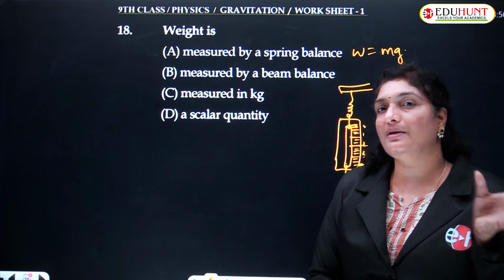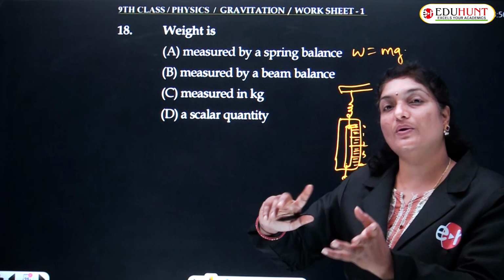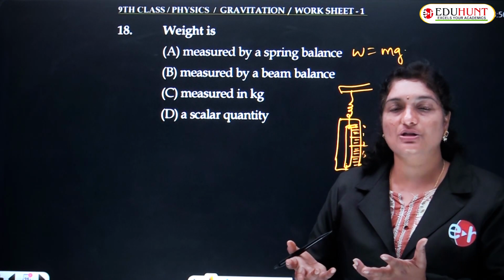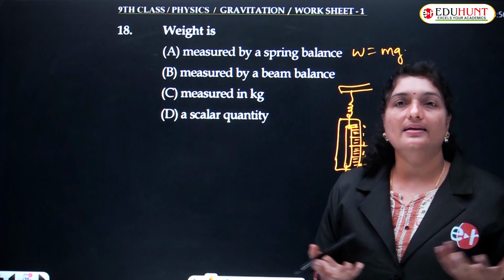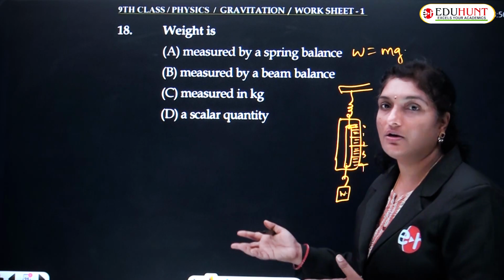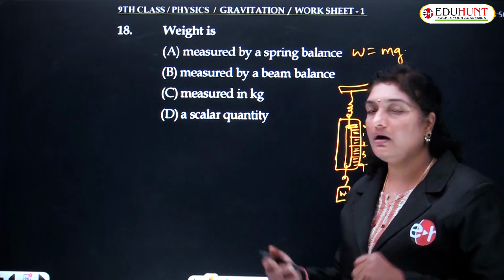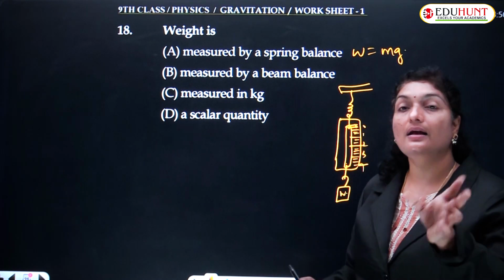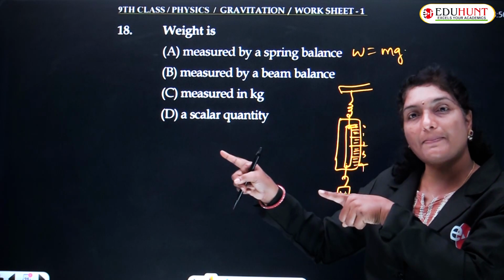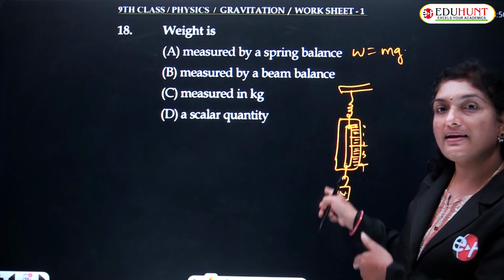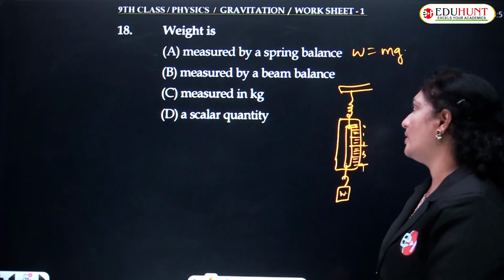Weight is generally measured in kg meter per second square or Newton, but mass is measured in kg. So you purchase 10 kgs of rice or 1 kg of sugar, but not 10 Newton of rice or 1 Newton of sugar. That only indicates that the beam balance gives the mass of the body, whereas the spring balance measures the weight of the body.